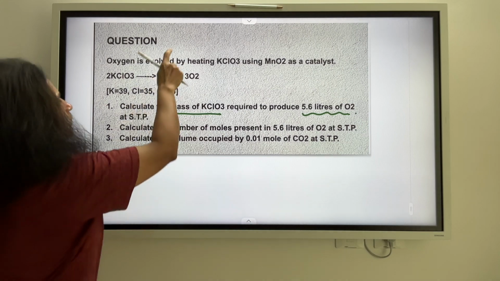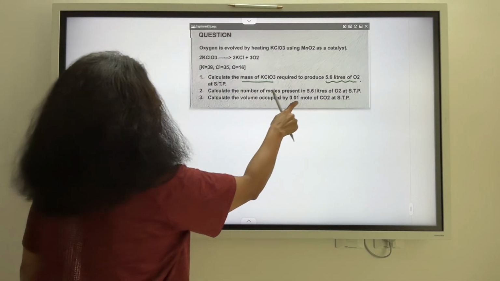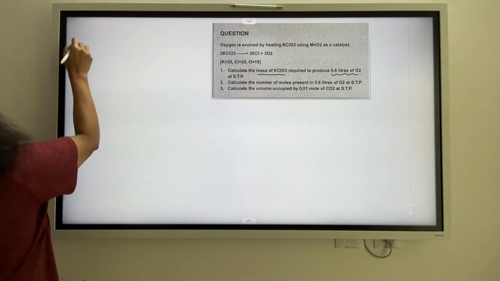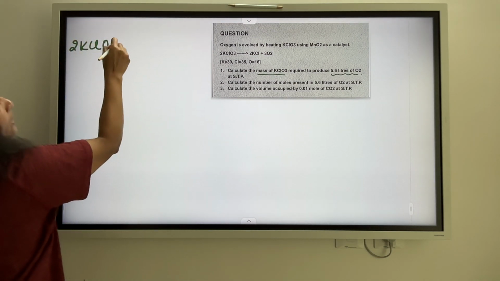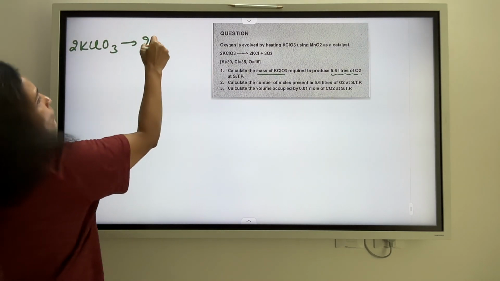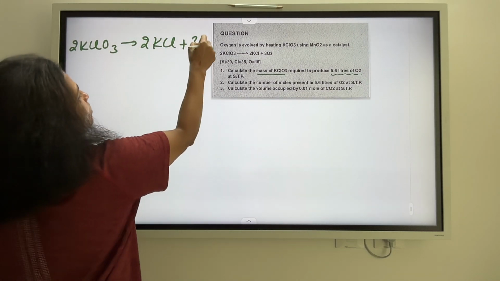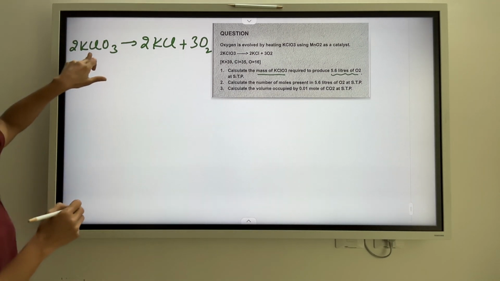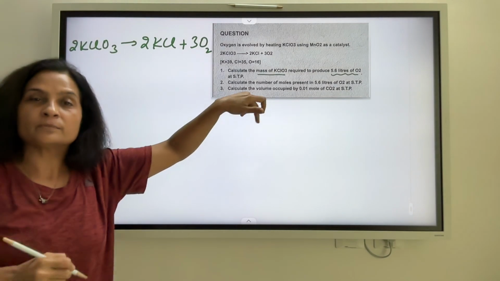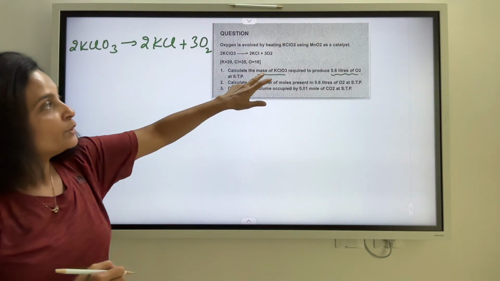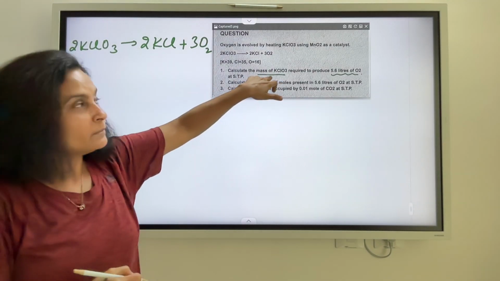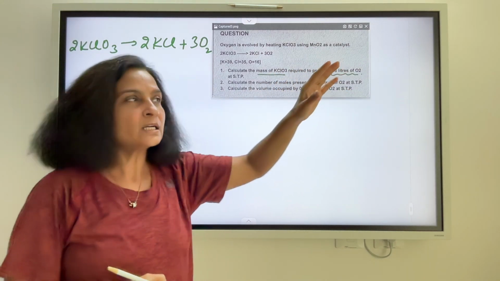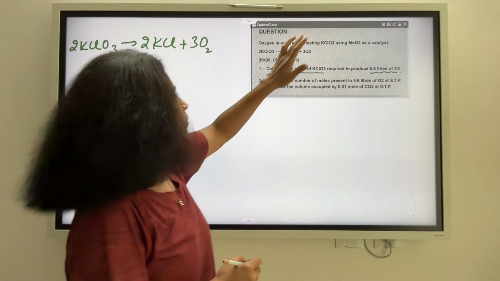So moving on to our first part, we will need some space. So let me minimize this part. So what do we have here? So we have 2 KClO3 producing 2 KCl plus 3O2. मतलब क्या हुआ? That 2 moles of KClO3 is producing 3 moles of oxygen. Now it's a relationship between mass in grams and volume of oxygen in liters. So this is exactly what we are going to look at here.